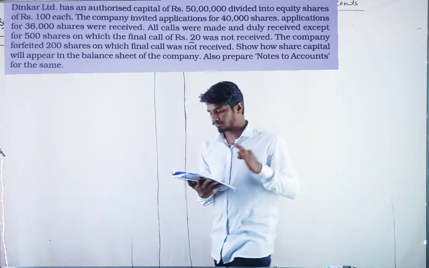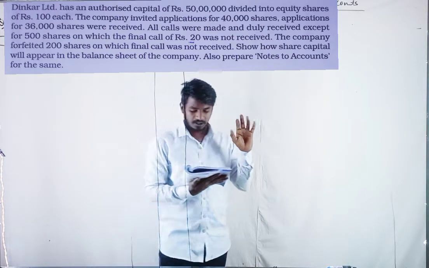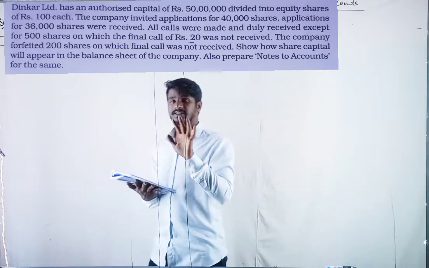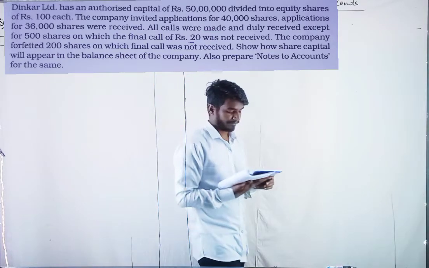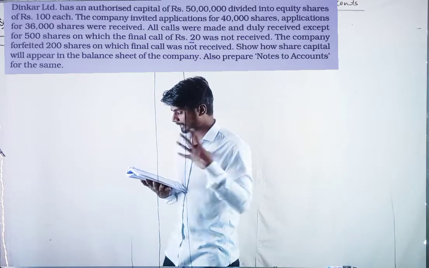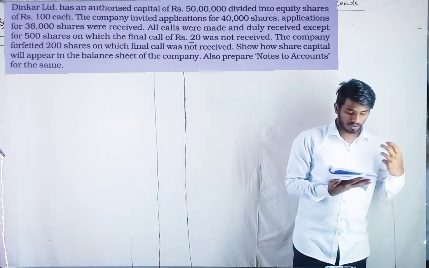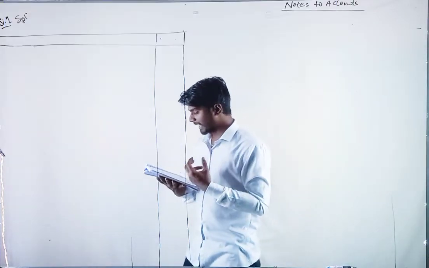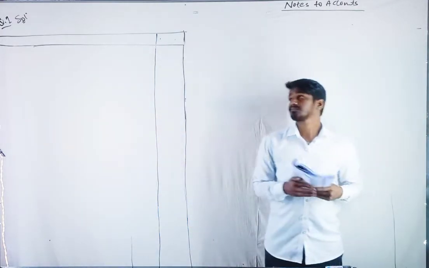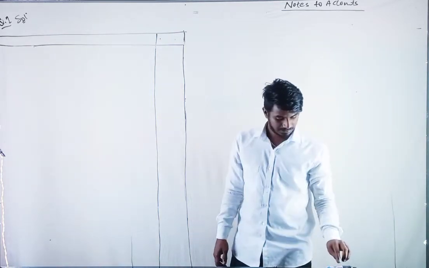All calls were made and duly received except for 500 shares on which the final call of rupees 20 was not received. Means 80 rupees received, 20 rupees not received. The company forfeited 200 shares on which the final call was not received. Show how share capital will appear in the balance sheet of the company. Also prepare notes to accounts. Here they've asked only one thing, the share capital.